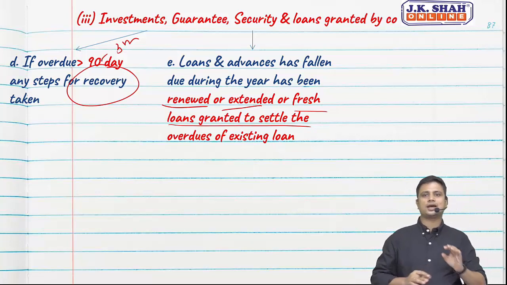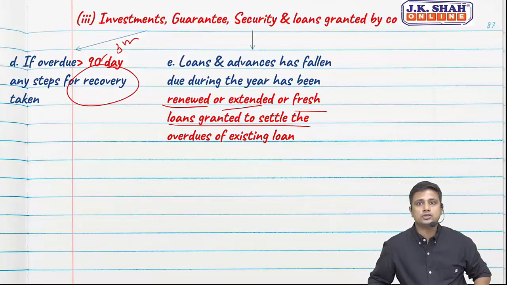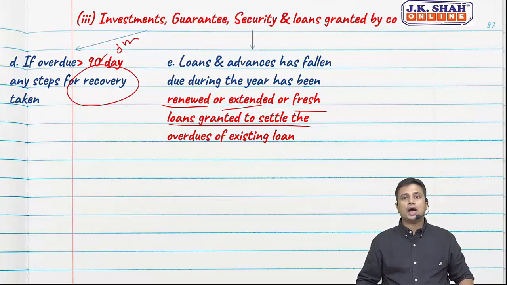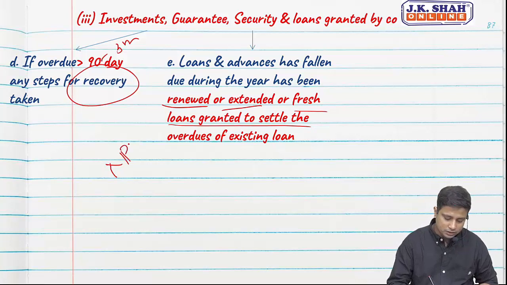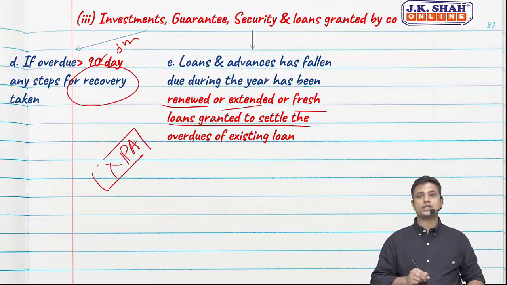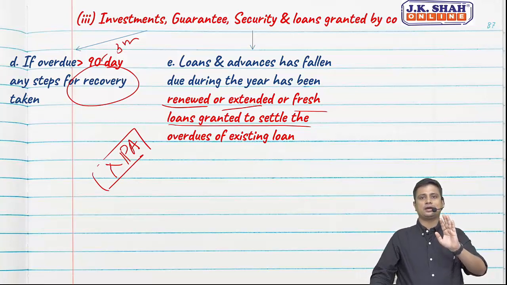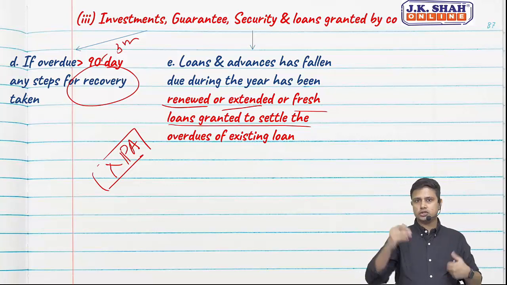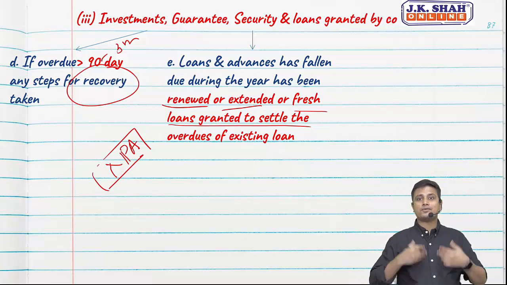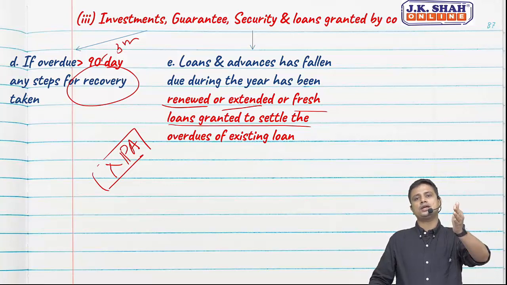So in all the 3 scenarios, there is an indication that the opposite party is unable to meet its obligation. He is unable to repay our loans on time. So somewhere there is a risk of NPA. I hope you all know what is NPA? Non-performing asset. Why do we call it a non-performing asset? See, an asset, when put to use, should earn money for us. If there is a fixed deposit, we say, fixed deposit, you need to earn interest for me. Now I have granted a loan to someone and that loan is not earning interest for me. So I will say this loan is a non-performing asset because it is not earning interest for me.